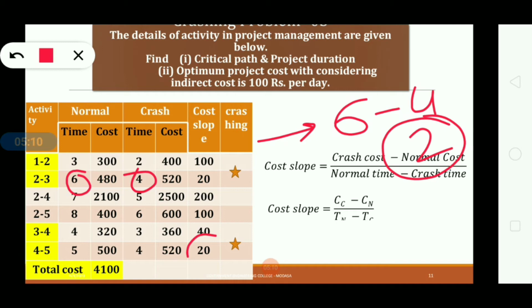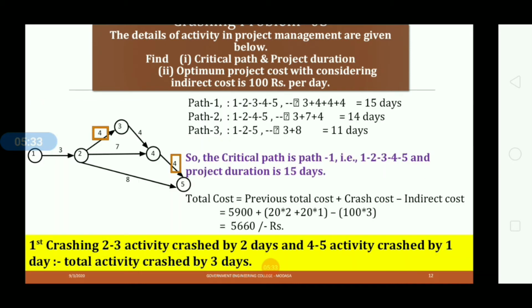And here also another same value. So activity 4 to 5 will be crashed by 1 day, because the difference between normal time and crash time is 1. 5 minus 4 is equal to 1. So it will be crashed by 1 day. So activity 2 to 3 will be crashed by 2 days and activity 4 to 5 will be crashed by 1 day. So see in this figure,